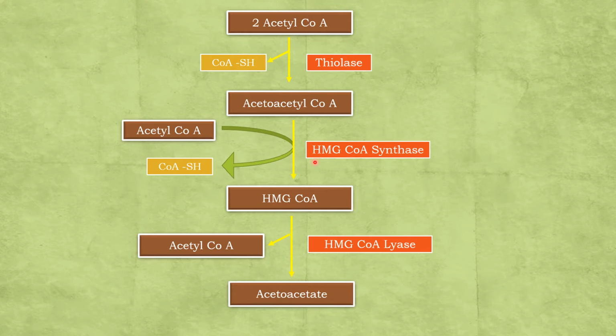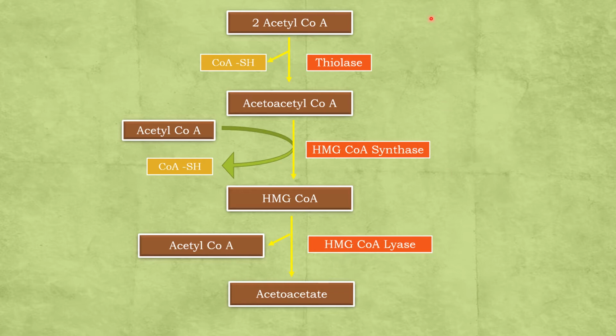The enzyme is HMG-CoA synthase, and again here a molecule of coenzyme A is released. In the next step, there is lysis of HMG-CoA into a molecule of acetyl-CoA and a molecule of acetoacetate. The enzyme required for this step is HMG-CoA lyase.